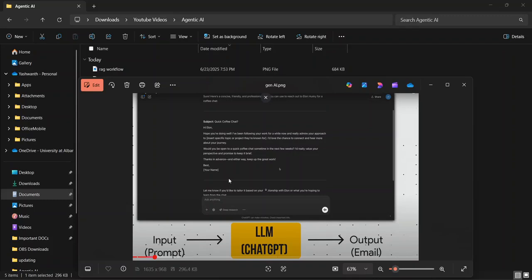Our input is a prompt, and the LLM is ChatGPT. If we ask it to write an email, it will write an email. But if we ask it to find the current temperature in New York, can it find it? No, because it doesn't have the proper tools.